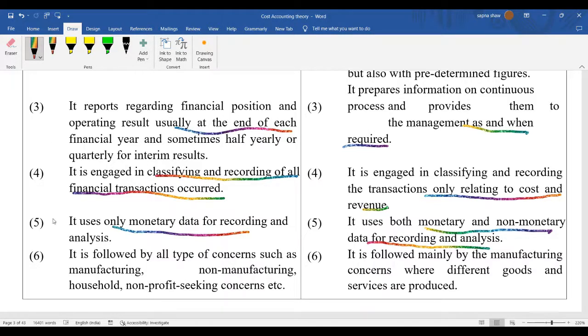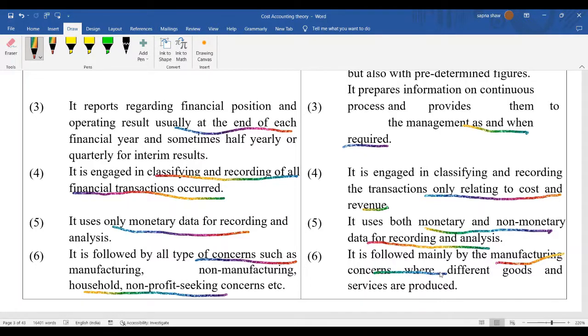The next difference is that financial accounting is followed by all types of concerns such as manufacturing, non-manufacturing, household, non-profit seeking, and so on. But mostly you will find that manufacturing concerns prepare cost accounting.